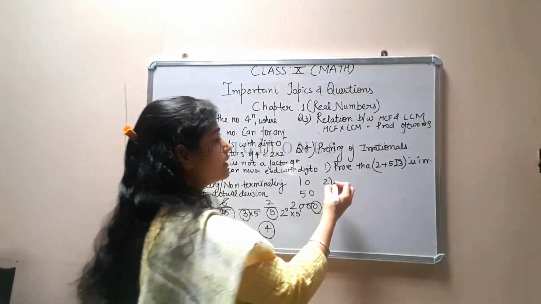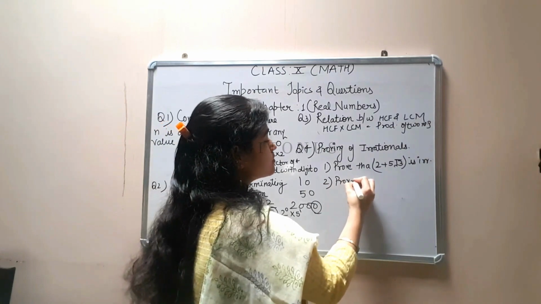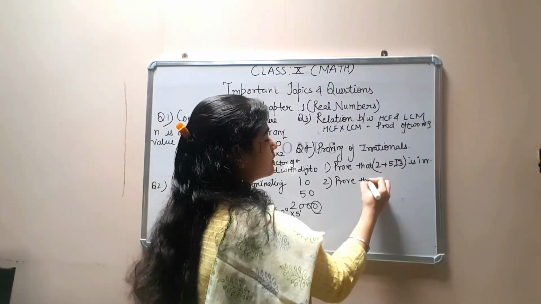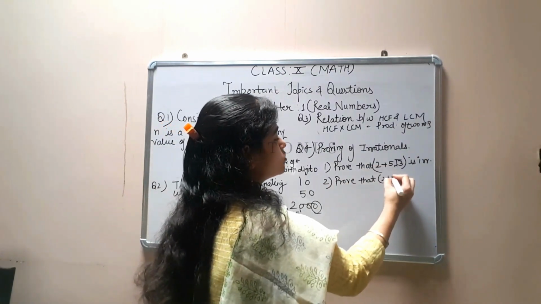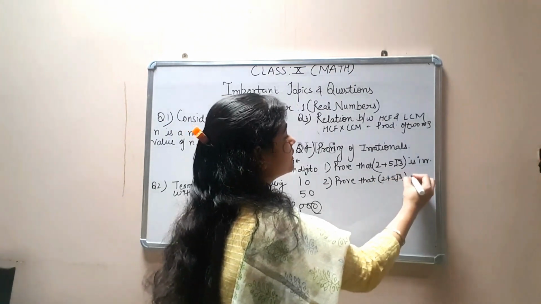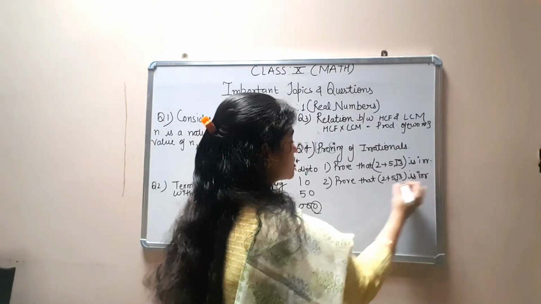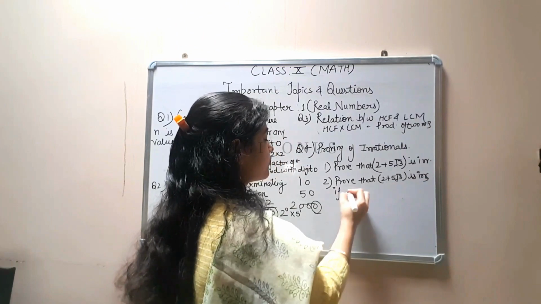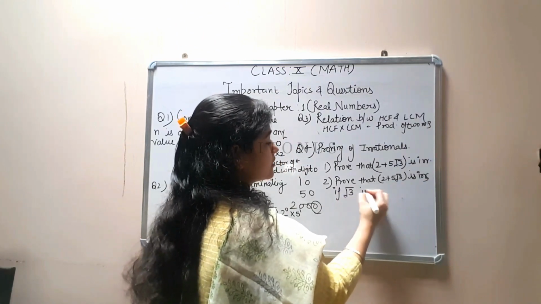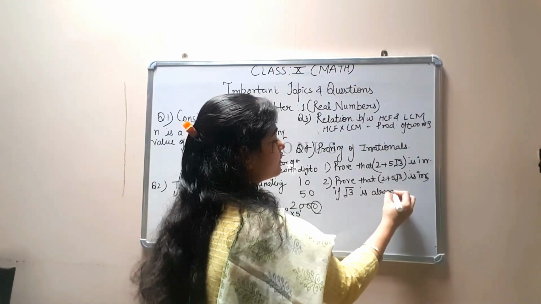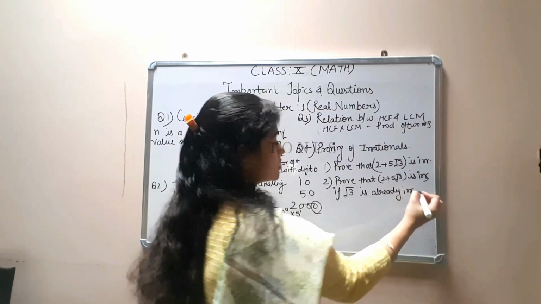Okay, and the second type of question is: prove that 2 plus 5 root 3 is irrational if root 3 is already irrational.